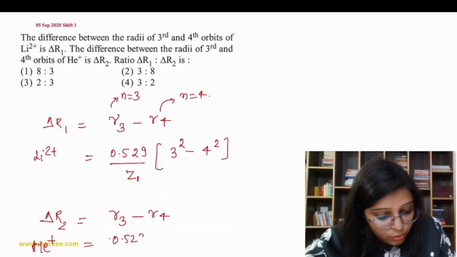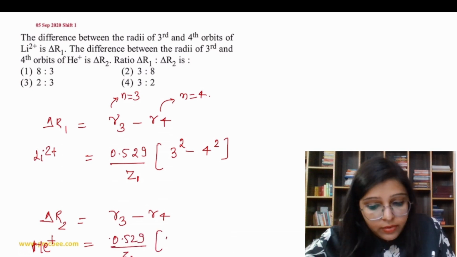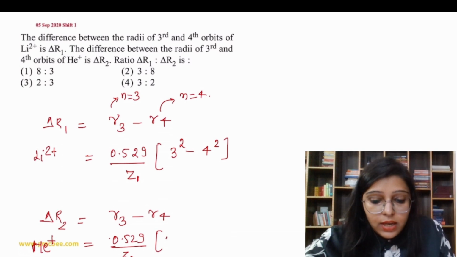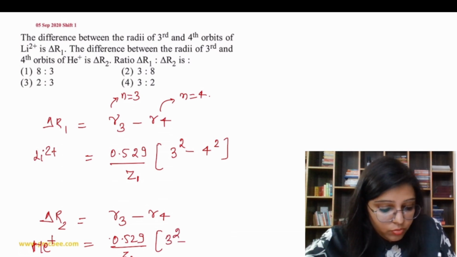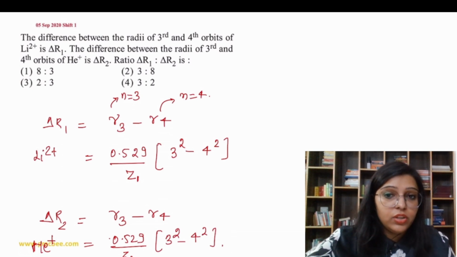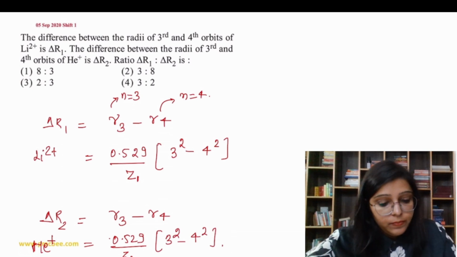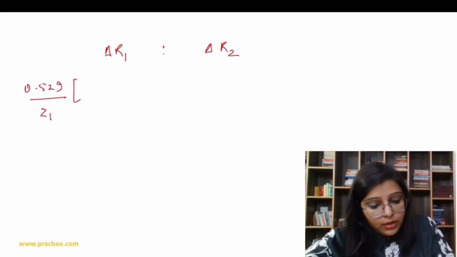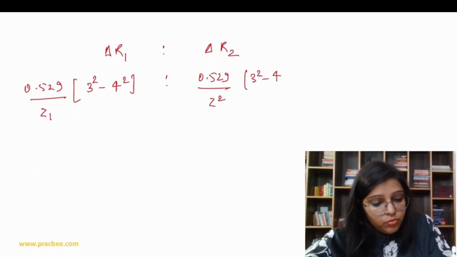Call them Z1 and Z2. So 0.529 upon Z2, and we can write 3 square minus 4 square. If we want to find the ratio, the ratio is delta R1 is to delta R2. So 0.529 upon Z1 into 3 square minus 4 square, and here 0.529 upon Z2 into 3 square minus 4 square.